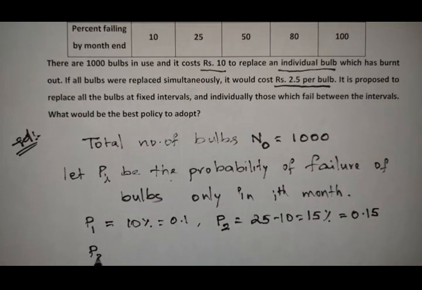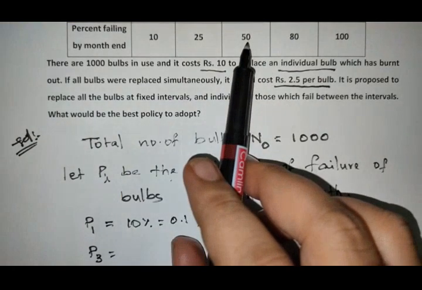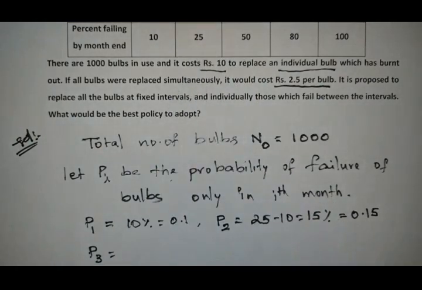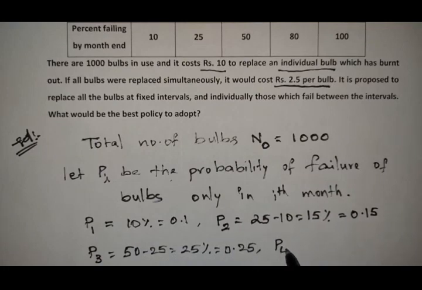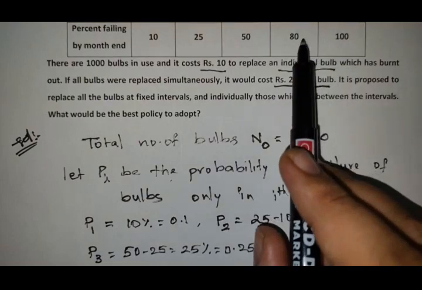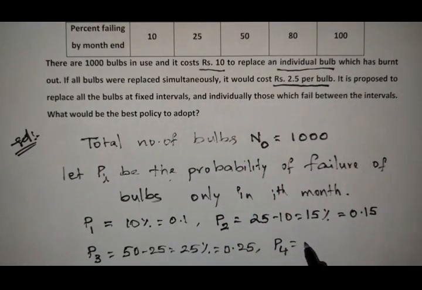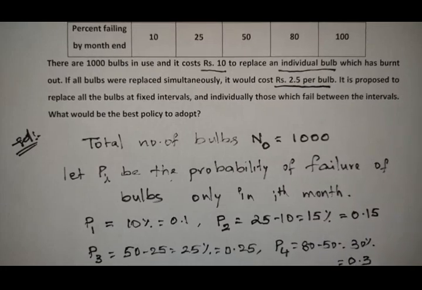Similarly, let us find P3. Up to the third month 50, up to the second month 25. Only in the third month means 50 minus 25, that equals 25% and the value is 0.25. Next, in the fourth month: up to the fourth month 80, up to the third month 50. So 80 minus 50 equals 30%, which means the value is 0.3.